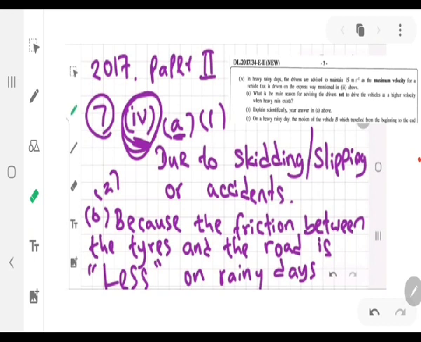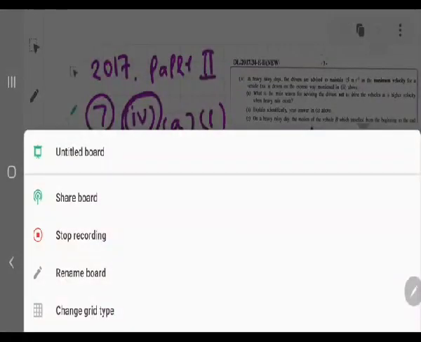And when there's rain, there's water on the road, so that means there's less friction, or the vehicles tend to slip, right? So any answer that says that friction is less between the tires of the vehicle and the road is correct. So I wrote like this, because the friction between the tires and the road is less or low on rainy days. Simple as that.